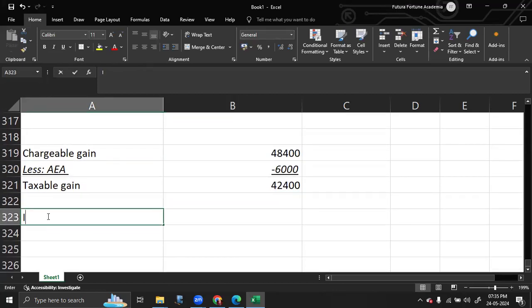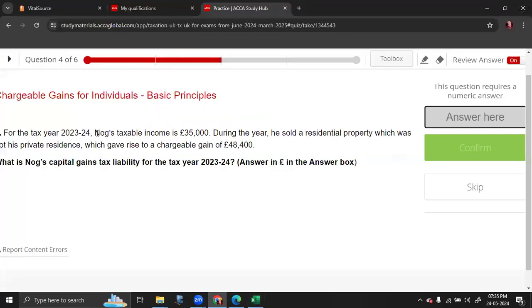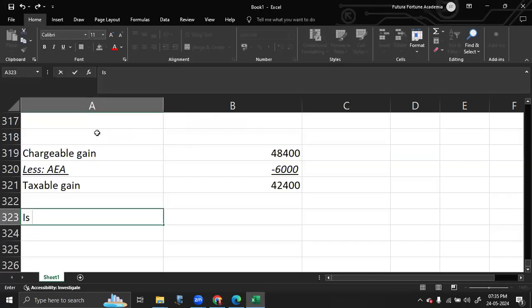So let's take your taxable income, which is 35,000. Is 35,000 greater than your basic bandwidth? The answer is no. Is 35,000 plus 42,400 less than 37,700?